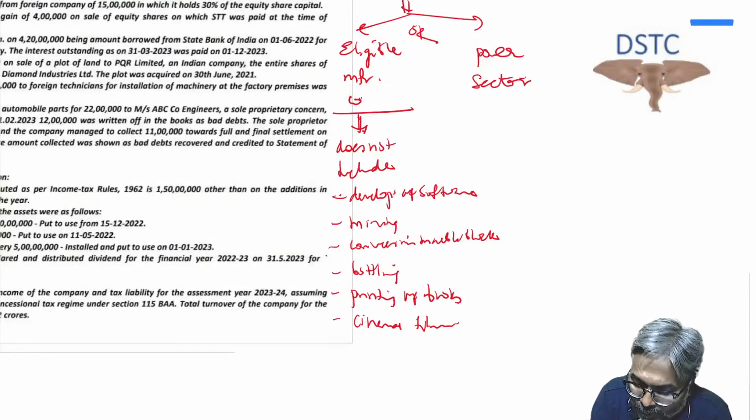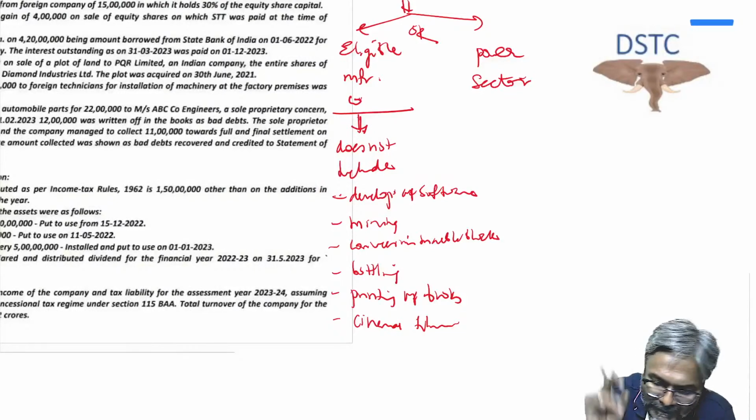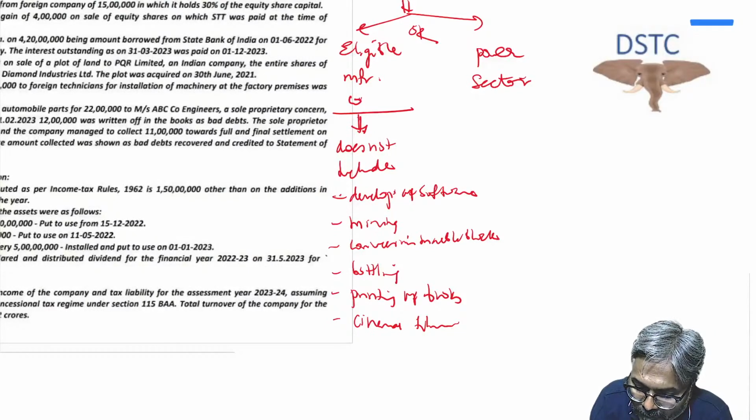Otherwise, they are manufacturing only. So if there is no 115BAB angle, then in that situation, students, you will consider them as manufacturing only. It is only limited for one particular purpose. And what is that? For 115BAB, these manufacturing activities are not considered as eligible. I hope that all of you are clear with this one. So this is how things have to be looked upon in this particular case, and this is one thing which you should always keep in mind.